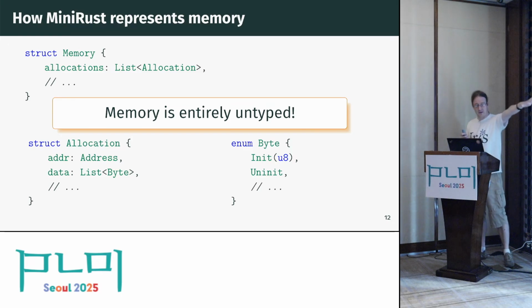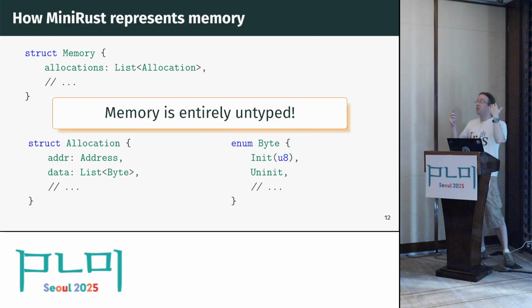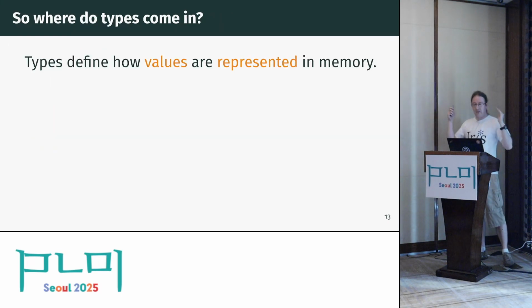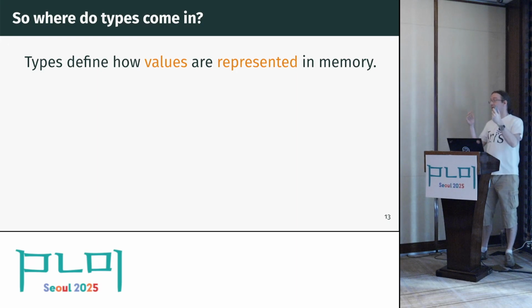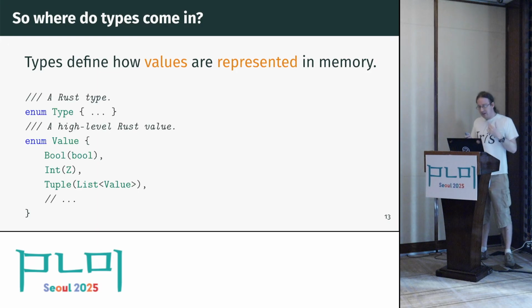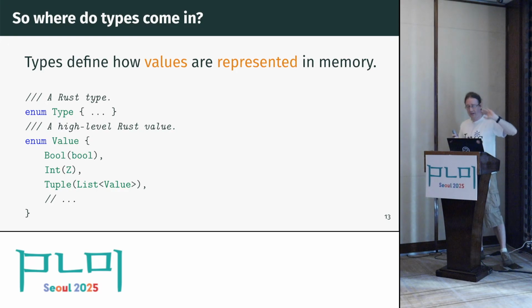So we make this officially part of the Rust specification. There's no types here, but still types do come in, of course, in Rust statically for all our great type system things. They also do come in dynamically for the concept of representing high-level values. So in MiniRust, we have a rough kind of mirror of the AST of Rust's types. It's structural and not nominal, but the details don't really matter.